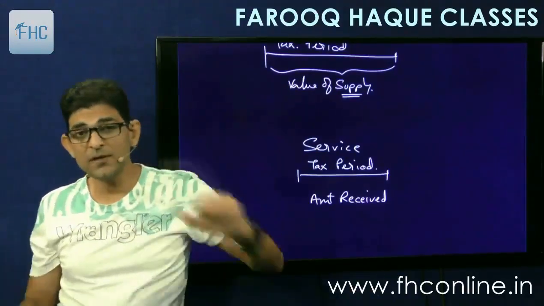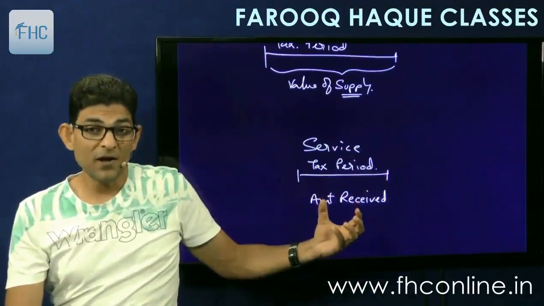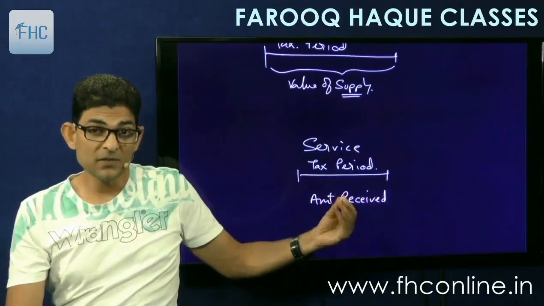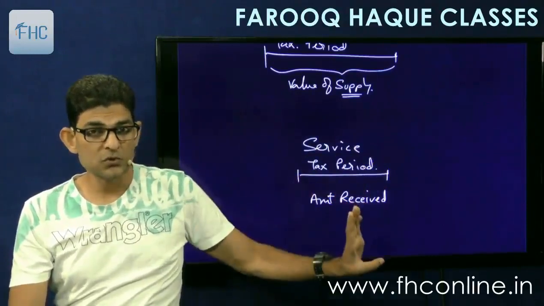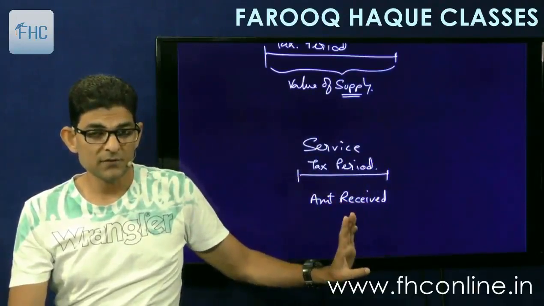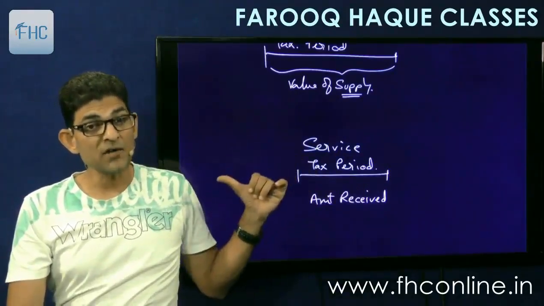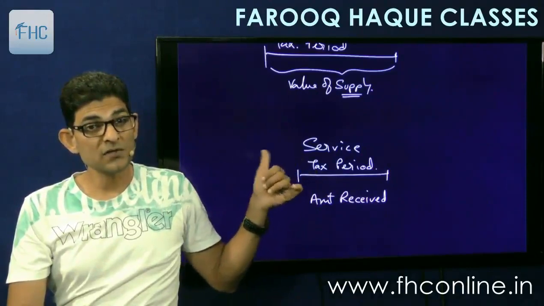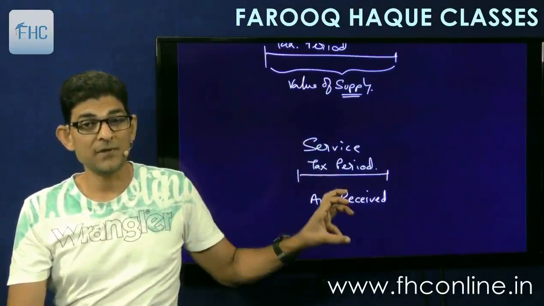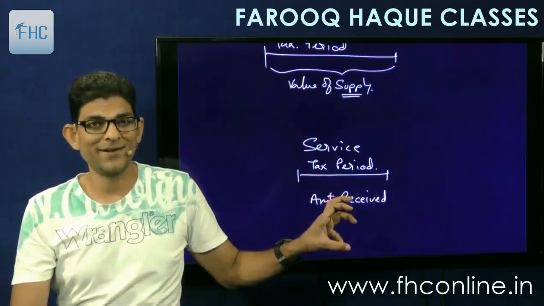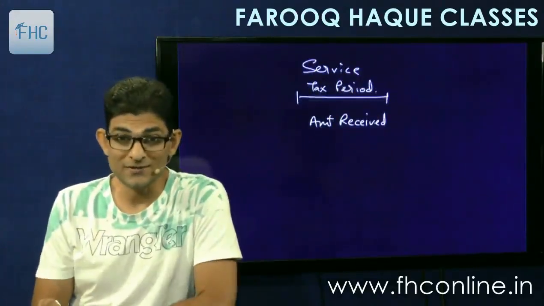But the amount received during the current period may include some advance. Advance which is received here, but services are not yet given. Services will be given in future. So that advance is to be reduced. You have to reduce the advance. And if any advance was received in the past period for which the service is completed during the current period, you will include that amount in this. Still not understood? Then let's see. I'll take you through three examples.